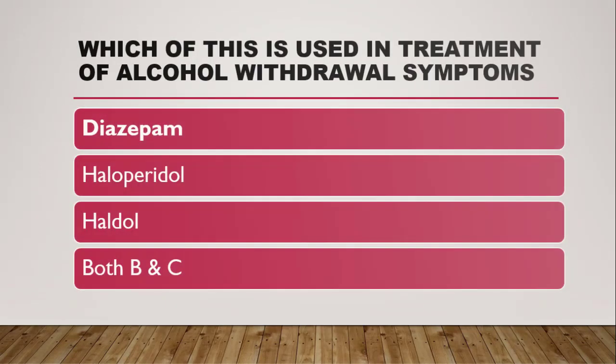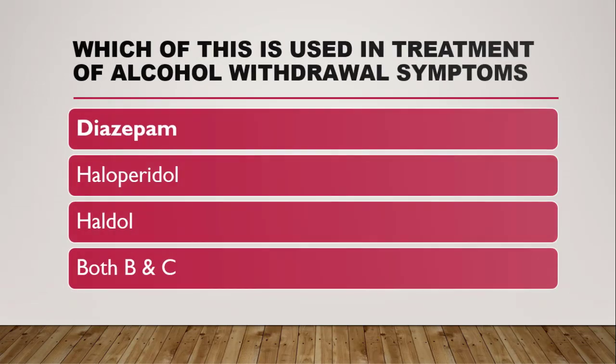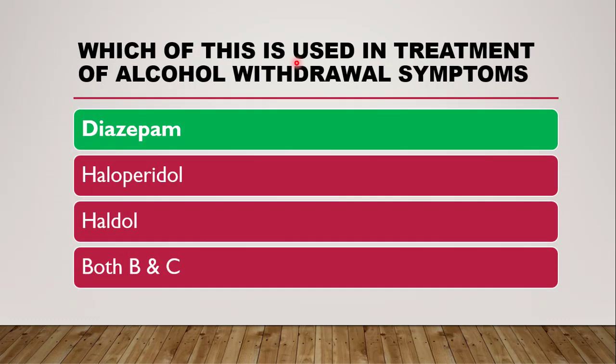Next question is, which of these is used in treatment of alcohol withdrawal symptoms? Again, the correct answer is diazepam. Diazepam is used in alcohol withdrawal symptoms.